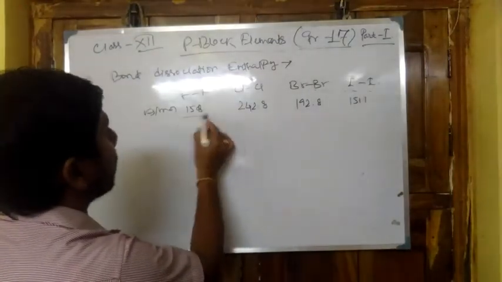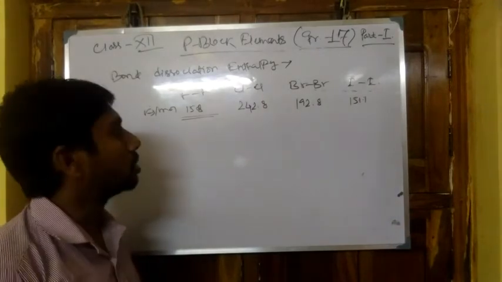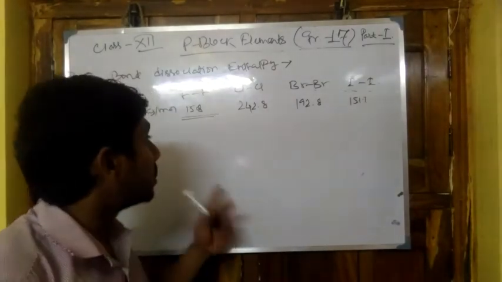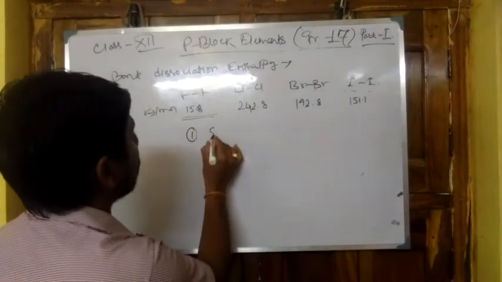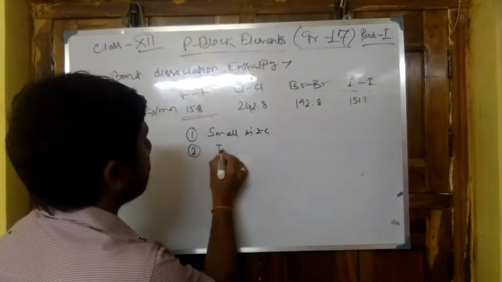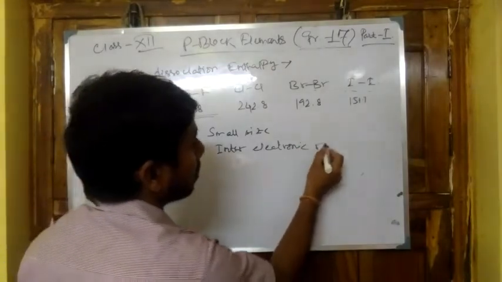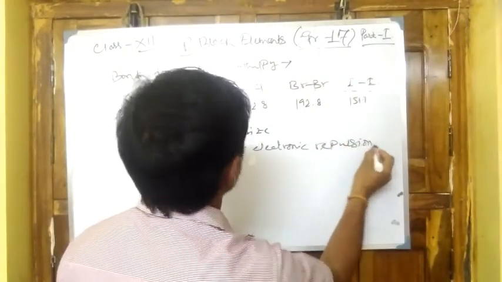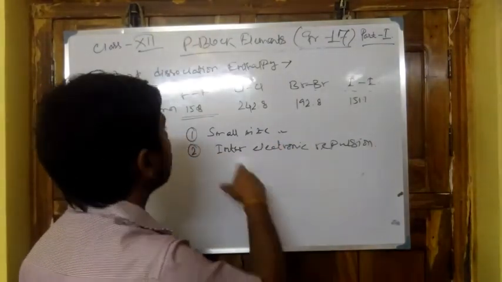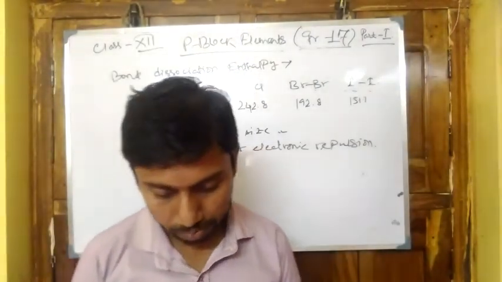Now we should expect that fluorine should have the maximum bond dissociation enthalpy because the nuclear attractive force is maximum in fluorine, but the reasons are, first of all, small size, and second, inter-electronic repulsion. For these two reasons it has a lower value of bond dissociation enthalpy than that of chlorine.